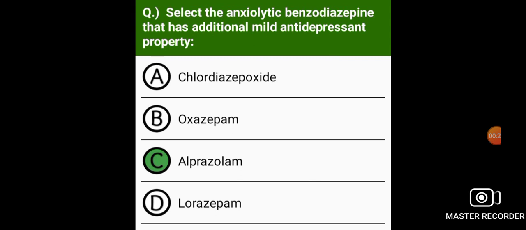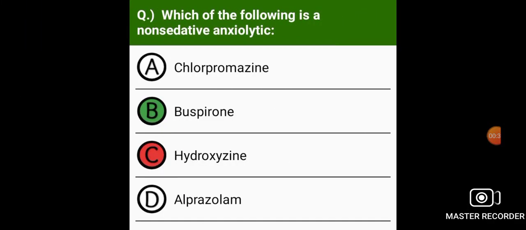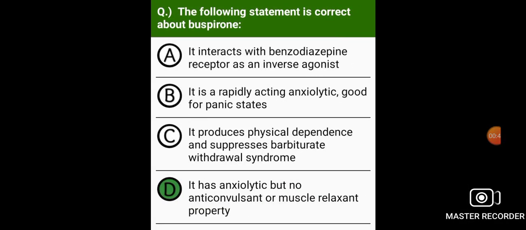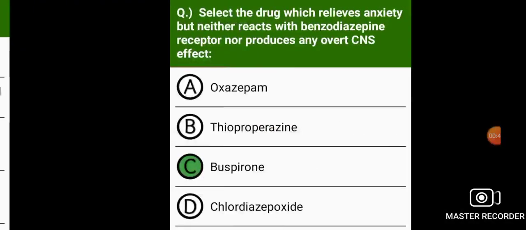Select the anxiolytic benzodiazepine that has additional mild antidepressant property. Alprazolam. Which of the following is a non-sedative anxiolytic? Buspirone. The following statement is correct about buspirone: it has an anxiolytic but no anticonvulsant or muscle relaxant property.